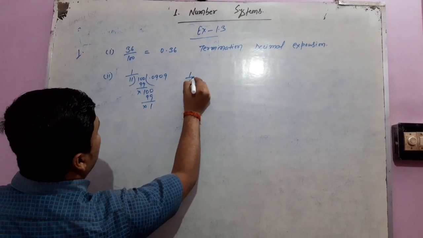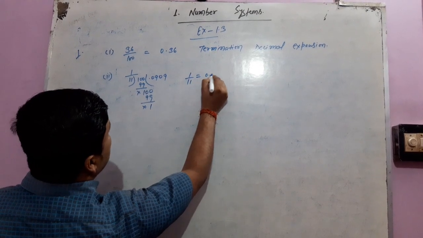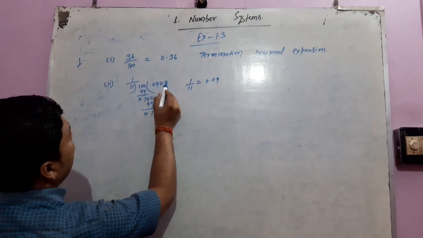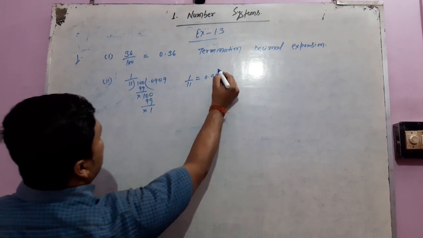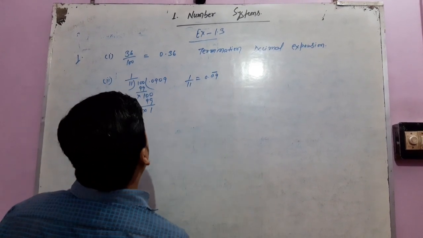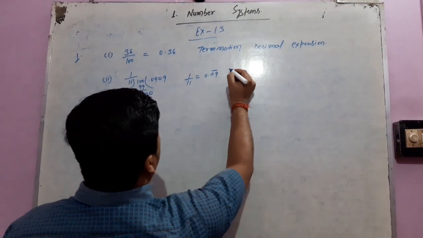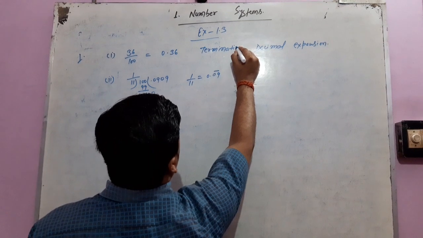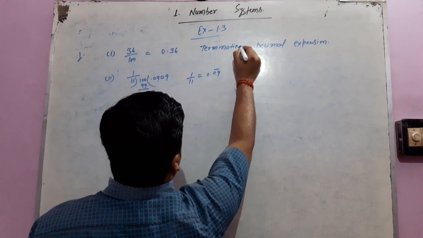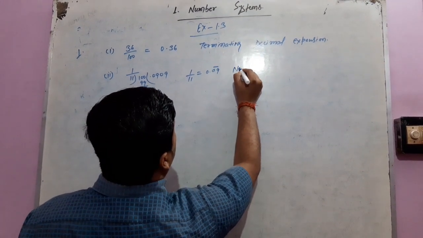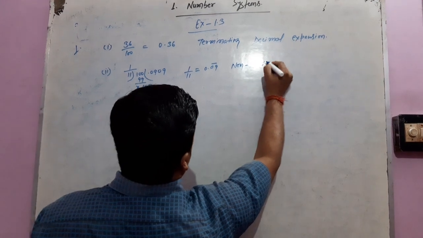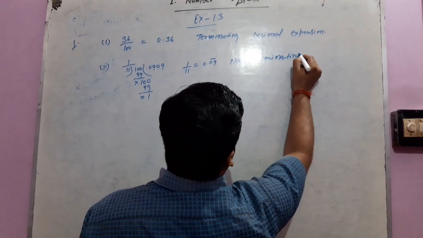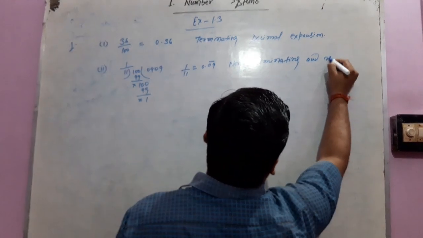So we can write 1 by 11 is equal to 0.09 recurring, and after each two digits, the digits repeat their position. So we mark a recurring sign here. Here the decimal expansion is non-terminating and recurring.